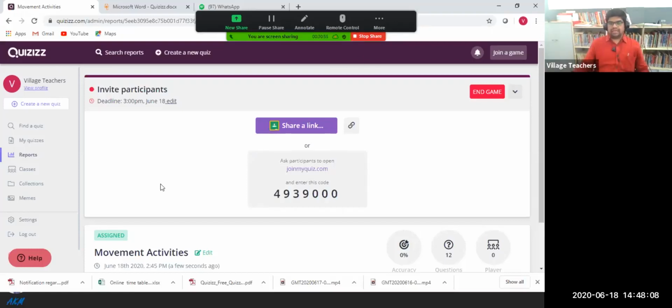Out of 7 or 8 different types of quizzes I checked, I feel that this is one of the best. And here you can see the share a link option through Google Classroom. Once we get the G Suite account, we can directly link this to the G Suite account and share the homework. And of course, the fill in the blanks options and multiple choice questions are also fine.